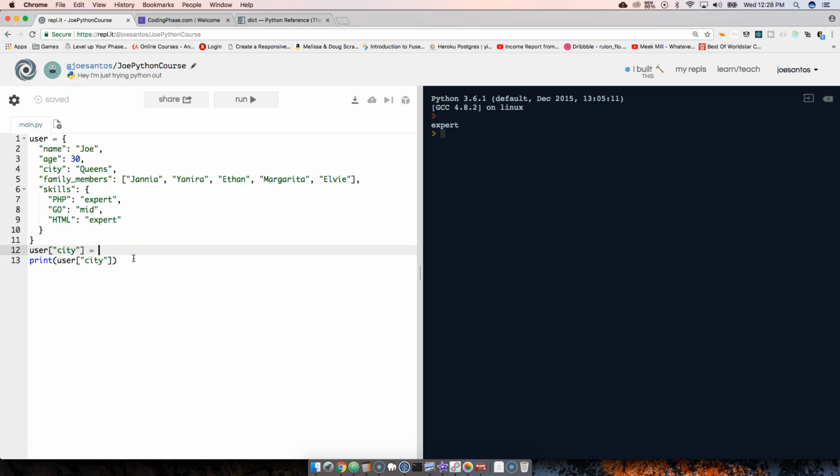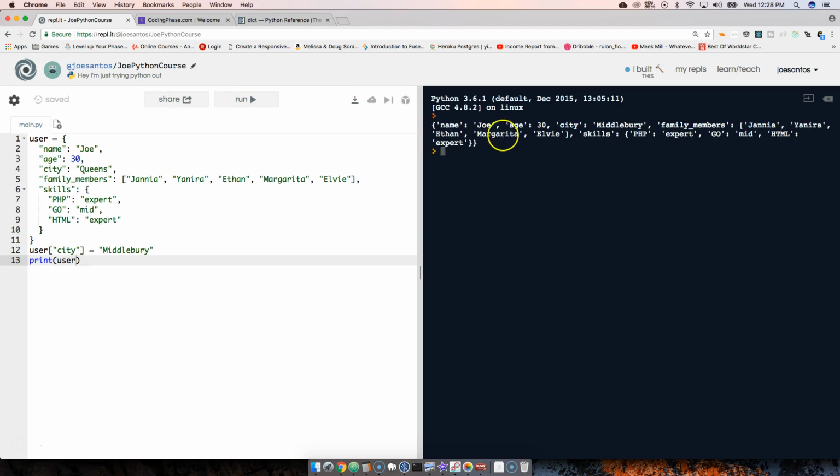I'm gonna say user city, and I'm gonna change it to, let's say, Middlebury. Okay, so now I run that, and as you can see, if we say user city, it's now Middlebury. And if we check on user, the whole dictionary, we'll see that actually city got changed to Middlebury.